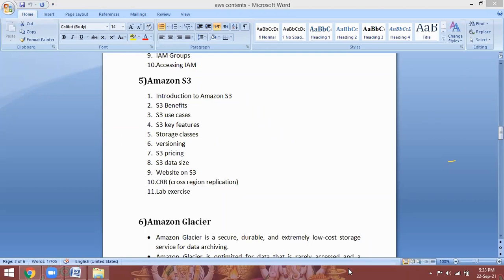If the data is not used for the last 30 days or 60 days, move it from standard storage to infrequent access. Means if it is not frequently accessed for the last 60 days, automatically it will move into infrequent access, because the price is somewhat less than the standard storage class.